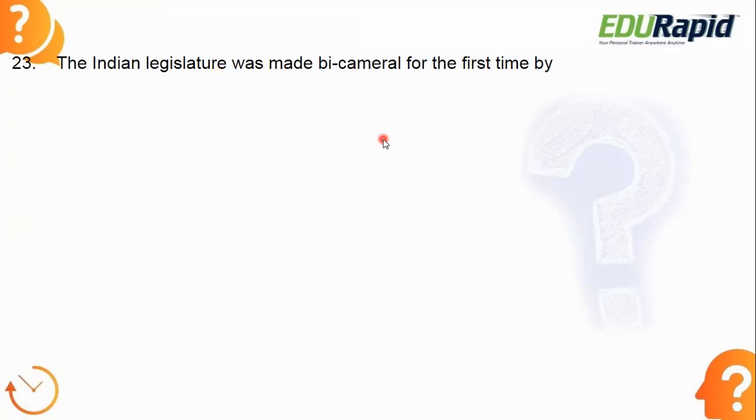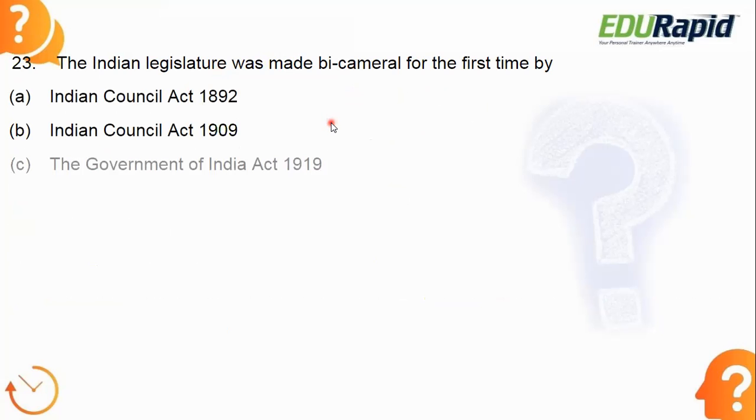The Indian legislature was made bicameral for the first time. Through which act?